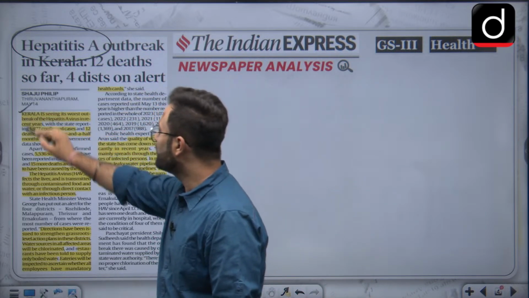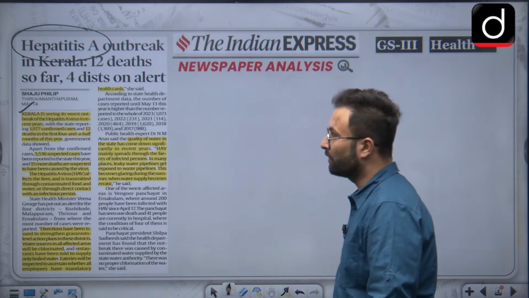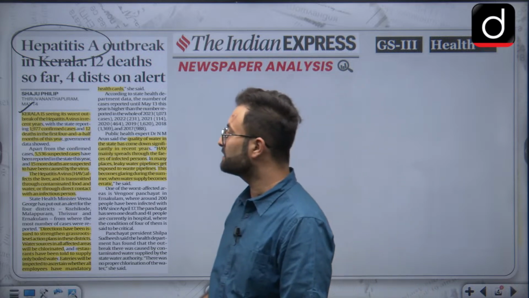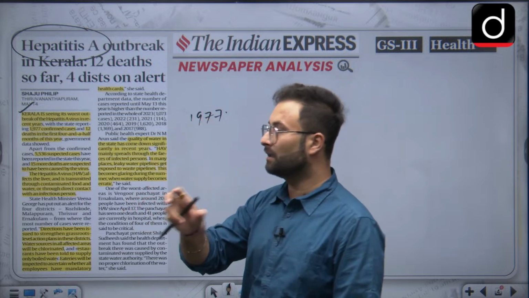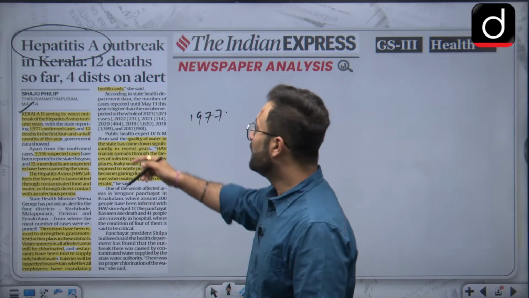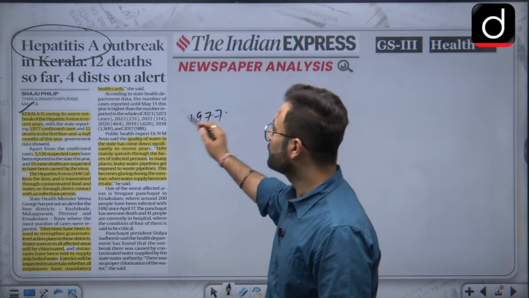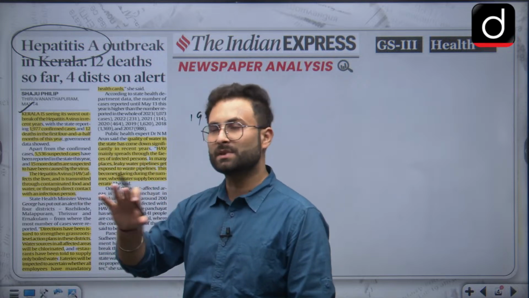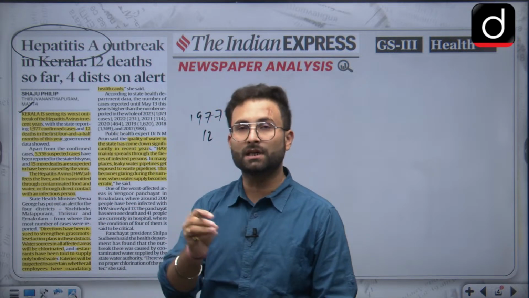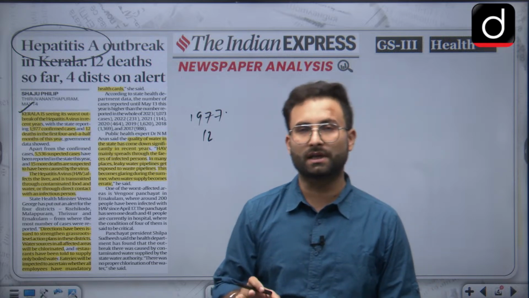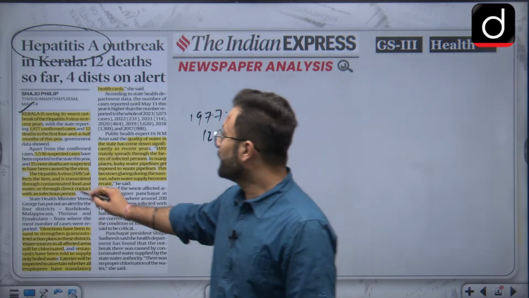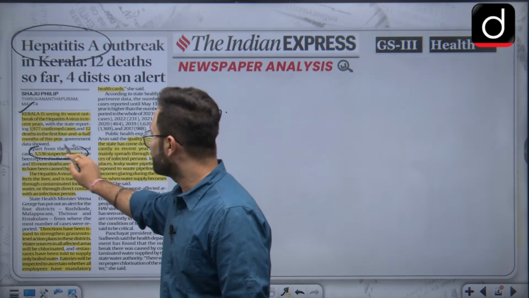Okay, so Kerala is seeing its worst outburst of hepatitis A virus in recent years. There are 1977 confirmed cases in the first 4.5 months, and then 12 deaths. So basically this is the data which has been given in Kerala, and which says that nearly 2000 cases are there in the last 4.5 months, so that is a huge deal. Then there are 5536 suspected cases.